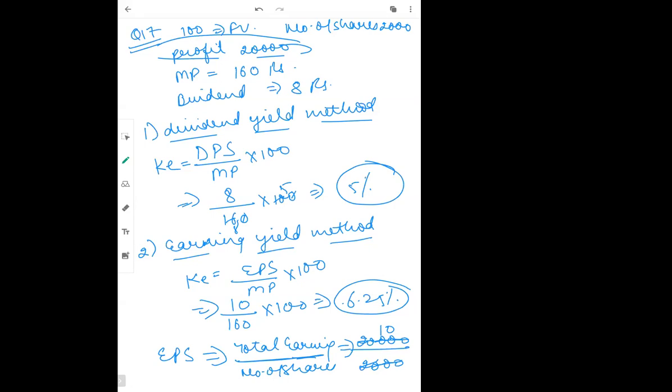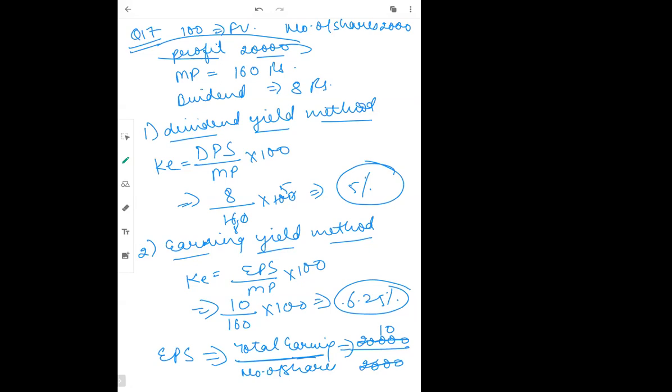EPS can also be calculated by 2000 into 100 face value shares divided by 20,000, no, ma'am? Yeah, that is also the same. But how did you come to know about that? Ma'am, 2000 into 100. 2000 into 100 is how much? 2 lakhs. 2 lakh divided by 20,000 will come to 10. Yes, that also you can calculate in that manner.